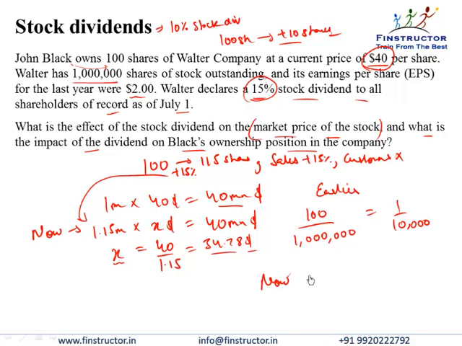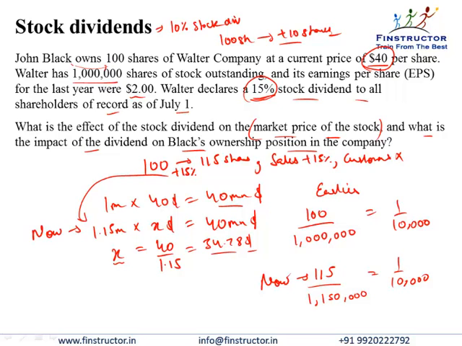Now Black has how many shares? He has 115 shares because he's been given a 15% stock dividend. Everybody has been. However, because everybody else has also been given this stock dividend, the total outstanding shares will not be 1 million, it will be 1.15 million units outstanding. So Black's ownership position remains the same after the stock dividend.